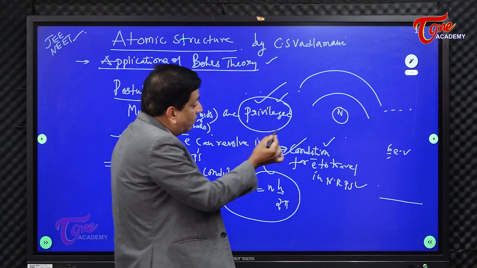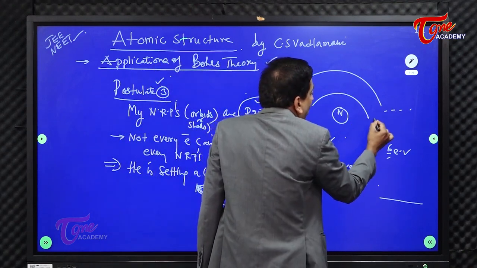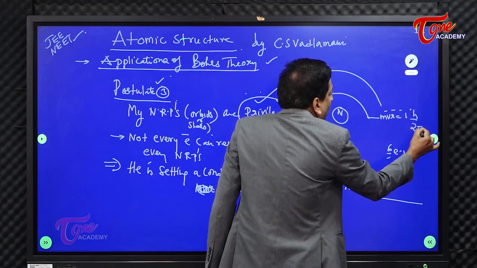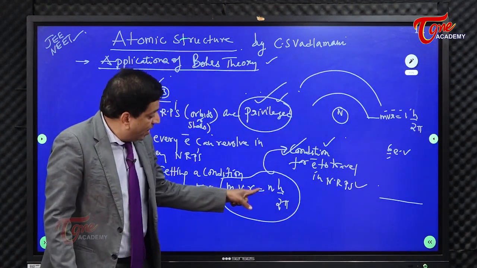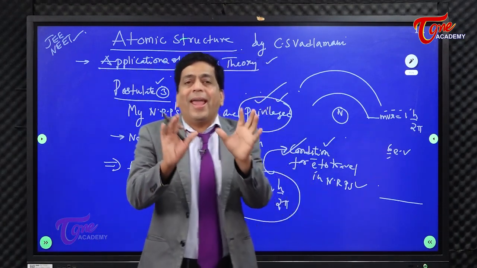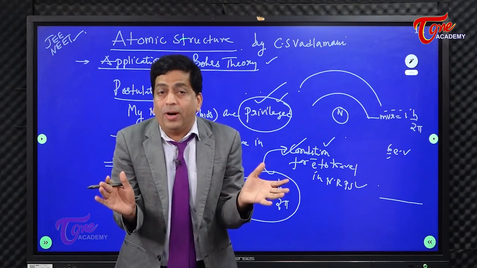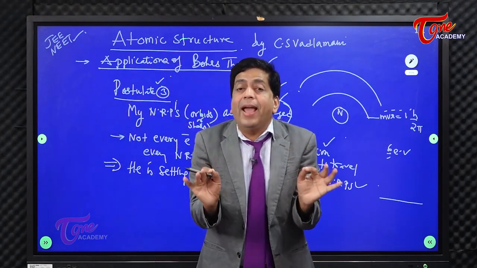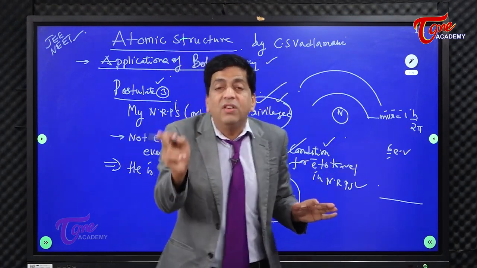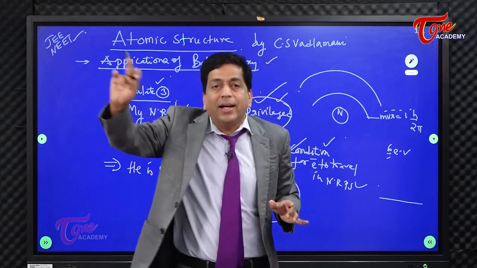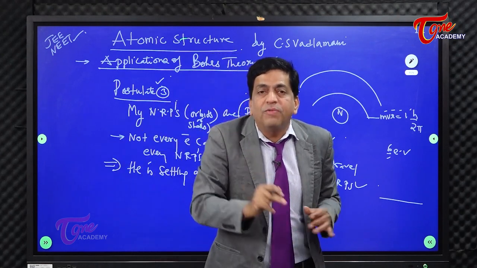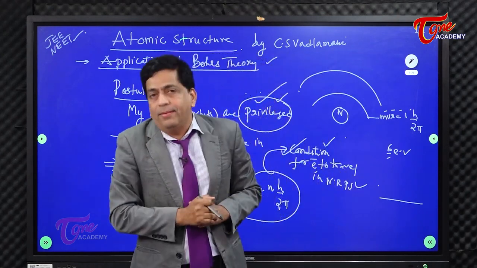And the condition, if this is the first orbit, then the condition for traveling is MVR equal to 1h by 2 pi. Here n is 1 because that's the first orbit. So if MVR is equal to h by 2 pi for any electron, only those electrons where the angular momentum is equal to 1h by 2 pi are allowed to travel in the first orbit. All the remaining electrons are kicked out of the atom and stopped from entering into the constitution of the atom, says Bohr. You must understand that, right?